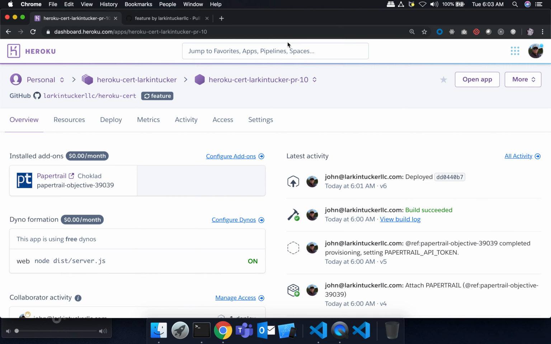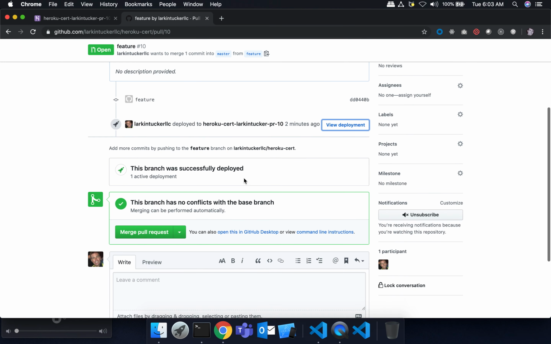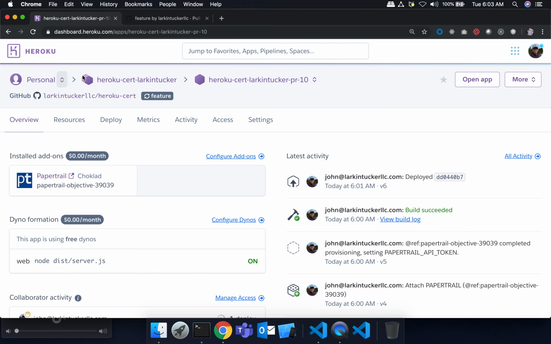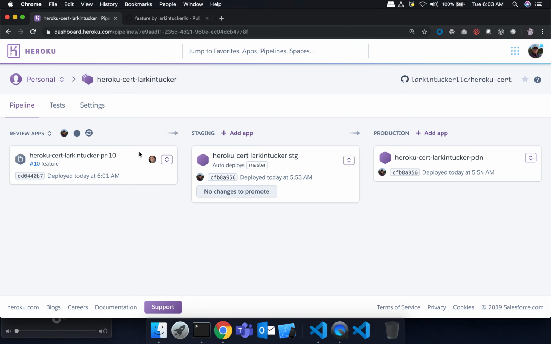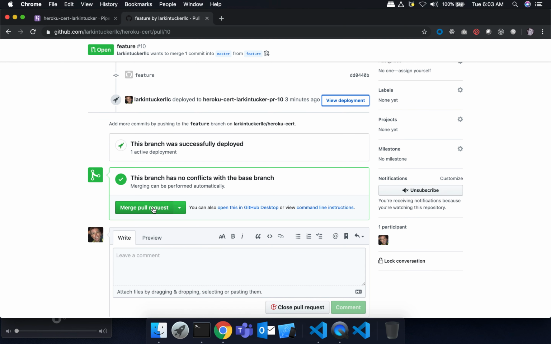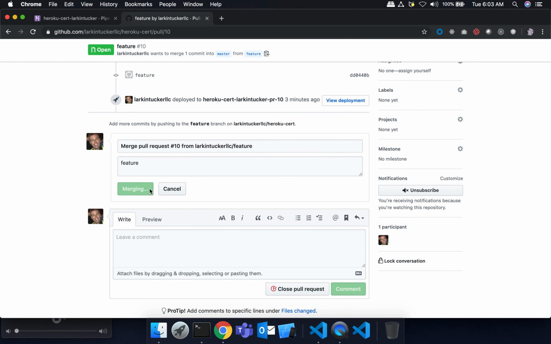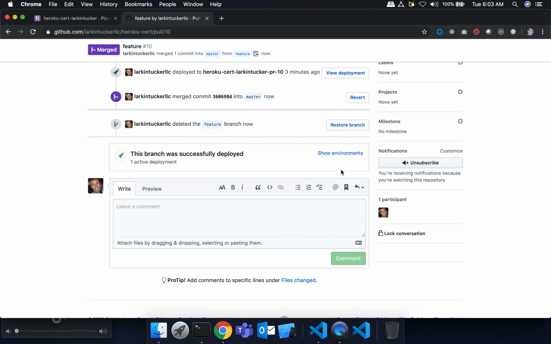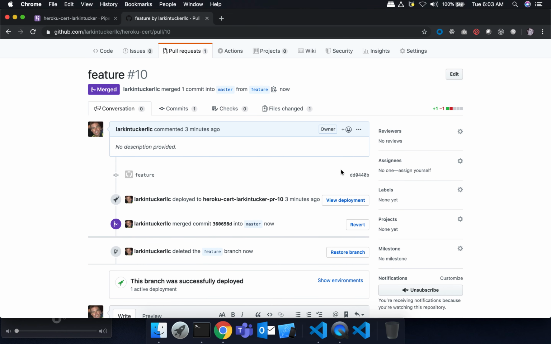Okay, now let's just finish this off by merging our code. So maybe I've now looked at the review app, right? My pipeline. I looked at my review app. I'm happy, right? So I'm going to go ahead and say, okay, this is good enough to merge in the master. So I merge the pull request, confirm the merge, and then I delete my branch, right? So now I've fully deployed my code into master. Let's look to see what happens.